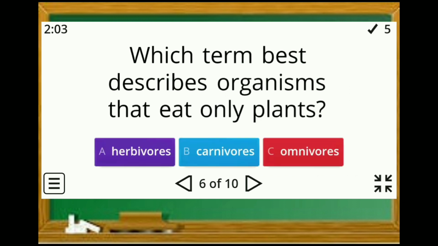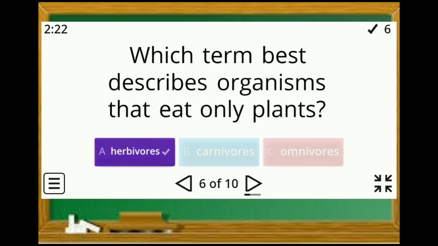Which term best describes organisms that eat only plants? A. Herbivores, B. Carnivores, or C. Omnivores? A is the correct answer.